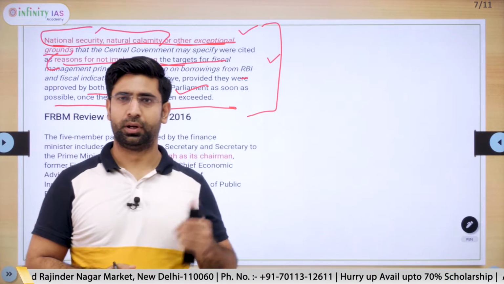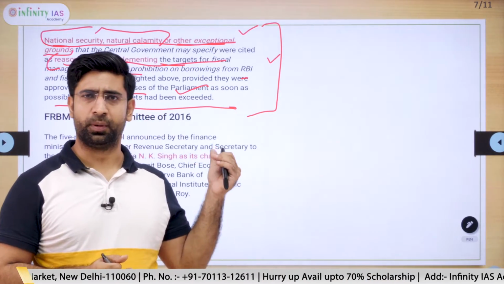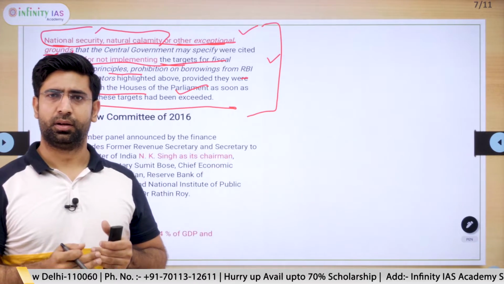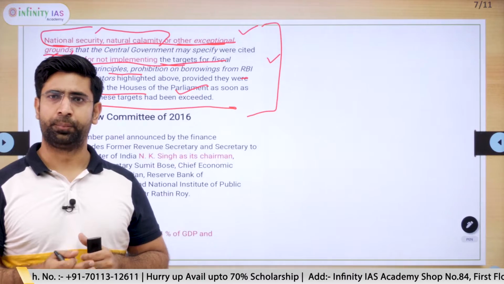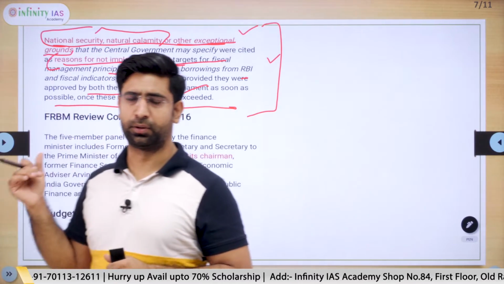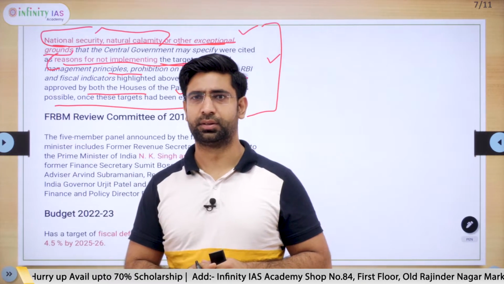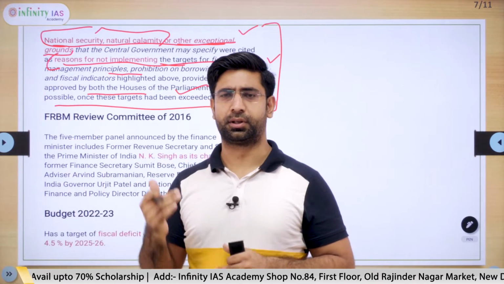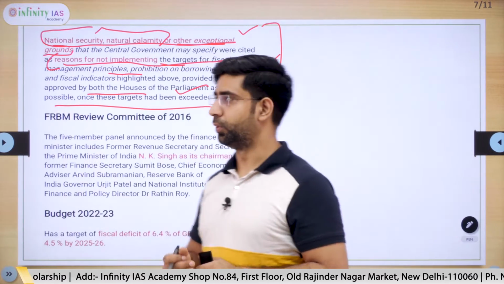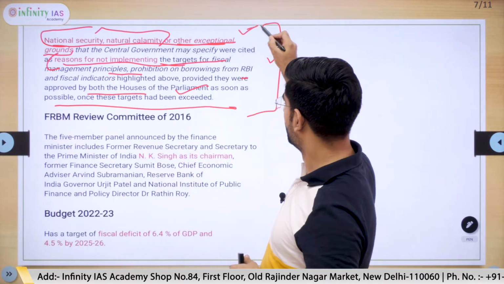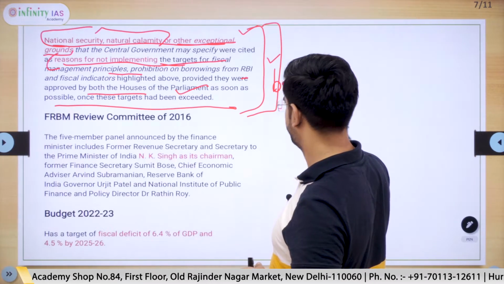Once the government puts its reasons in the house, and if it approves, the government has to stick with the measures it is going to take, like fiscal tightening or fiscal stimulus. For instance, in the COVID years, government exceeded its target because of the extraordinary situation created by the pandemic. So in such cases, government can breach the targets of the FRBM Act.